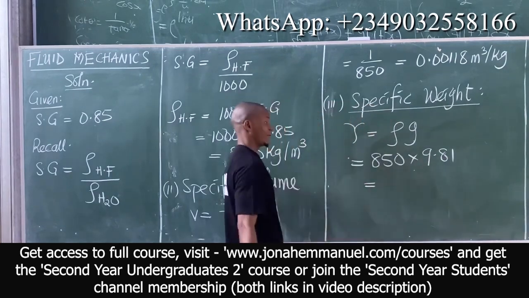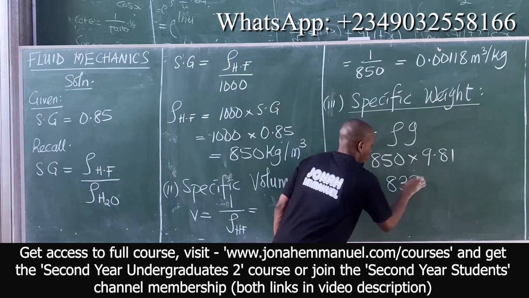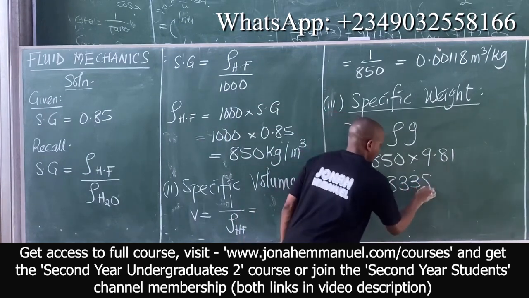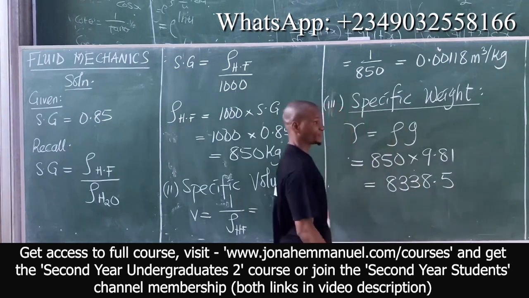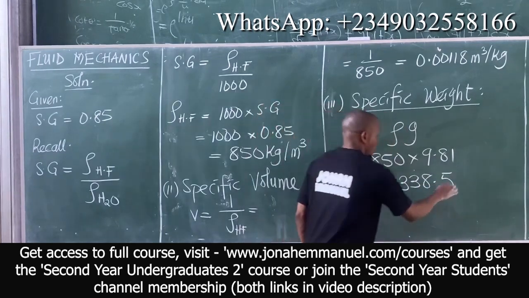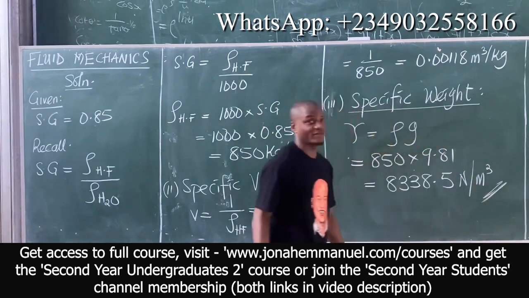Multiply this, what do you have? 8338.5 units, Newton per meter cube. Alright, so I have it.